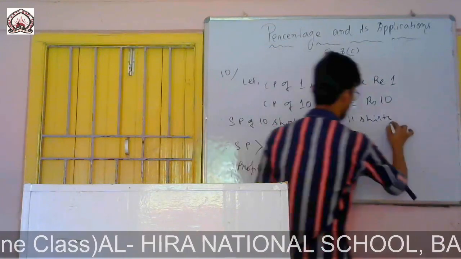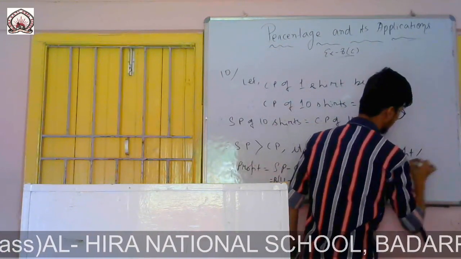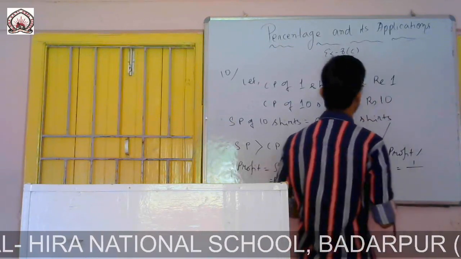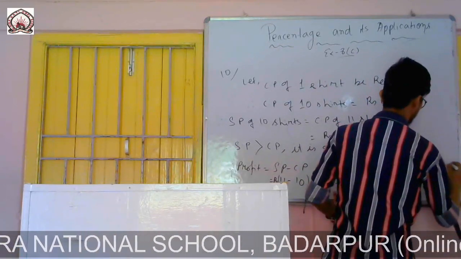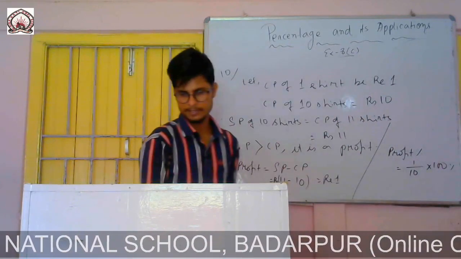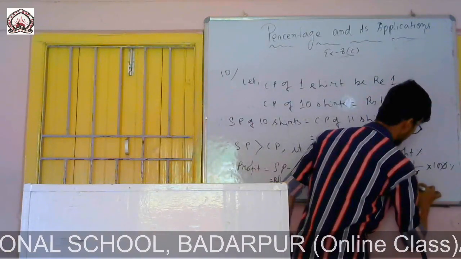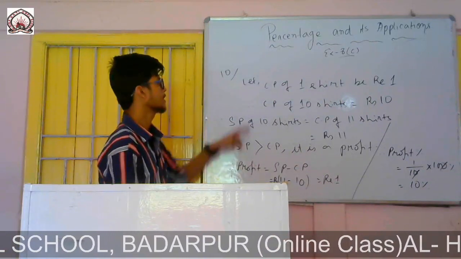We know the profit percent formula: profit percent equals total profit by cost price, cost price is 10, into 100. 10 and 10 cancel, leaving 10. That means the profit percent is 10%.